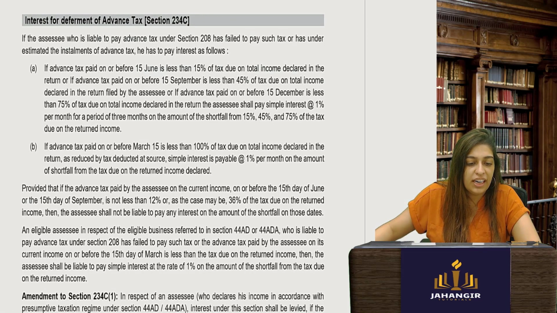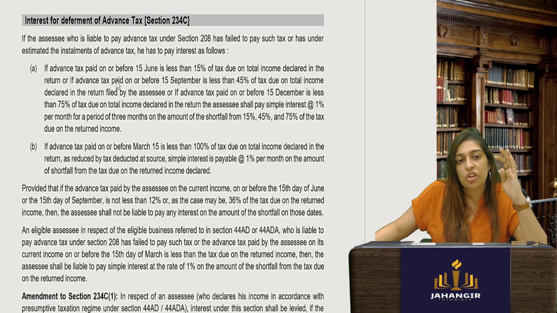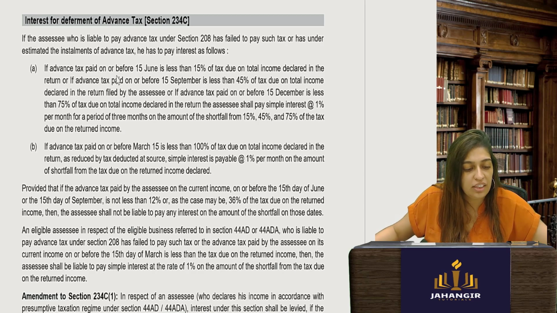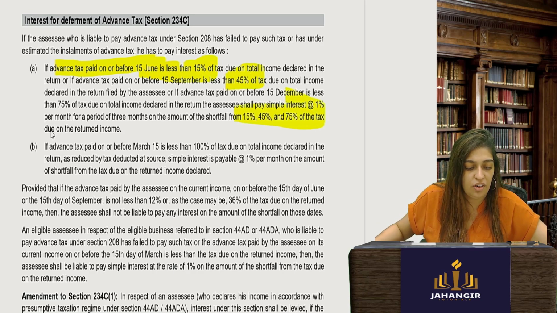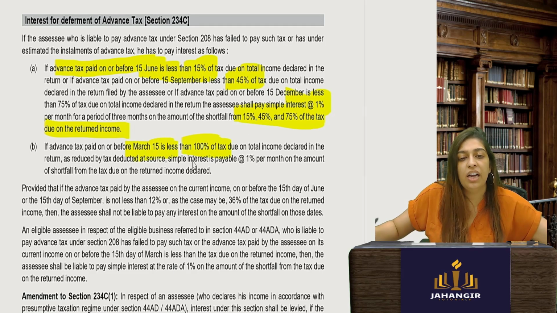Now your income tax has to be paid in 4 installments during the year. Advance tax is paid on or before 15 June, 15%, then 45%, 75%, and by the end of the year, by March 15, it has to be 100%.